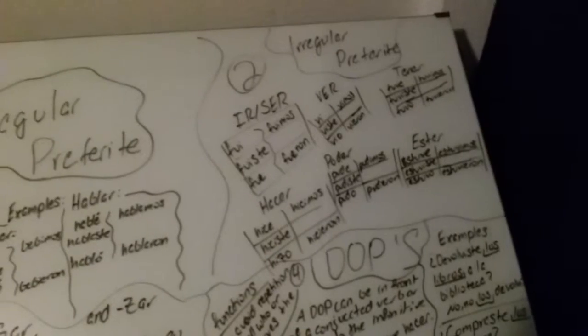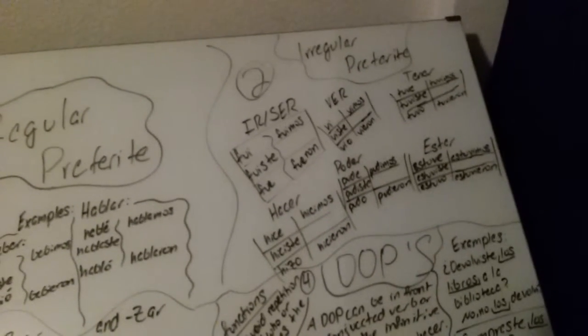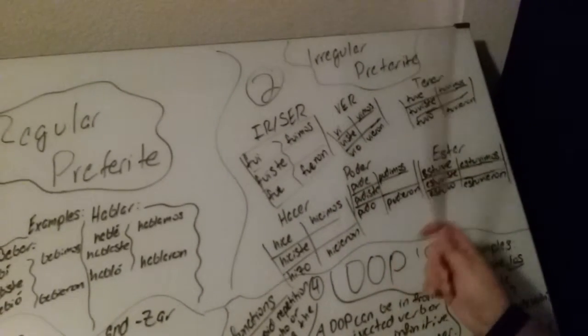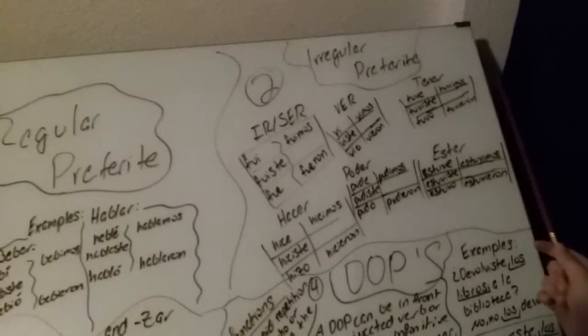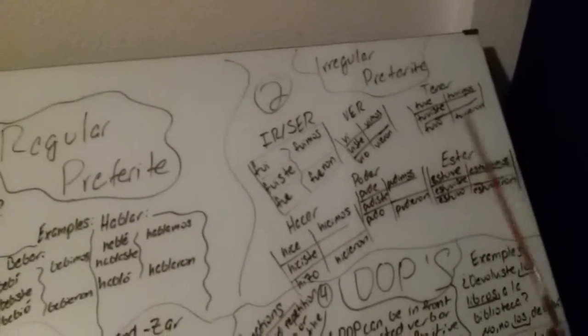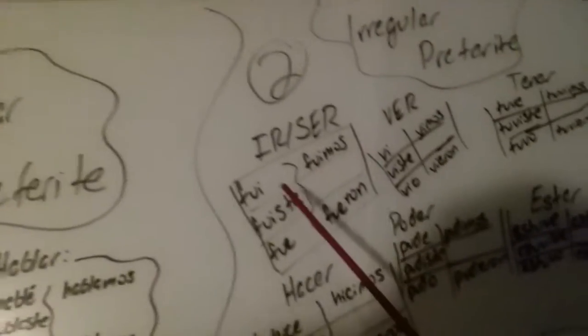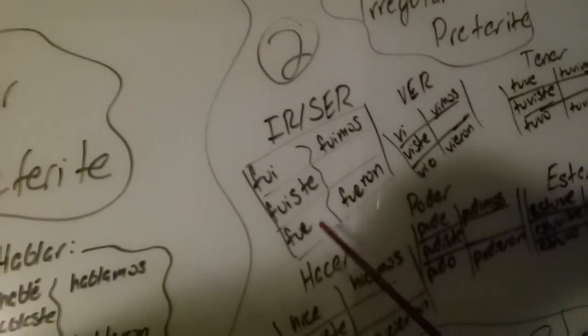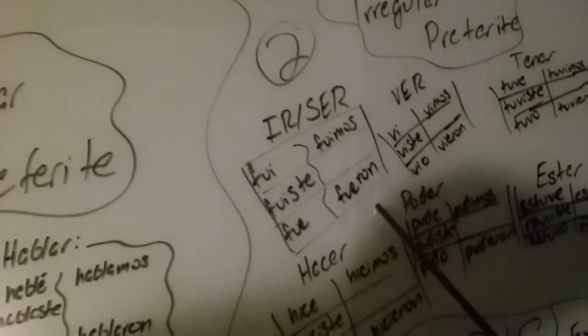Next, we're going to be talking about irregular preterite. So some irregular preterite verbs that you need to know are ir and ser, ver, tener, estar, poder, and hacer. The conjugations for ir or ser are fui, fuiste, fue, fuimos, and fueron.